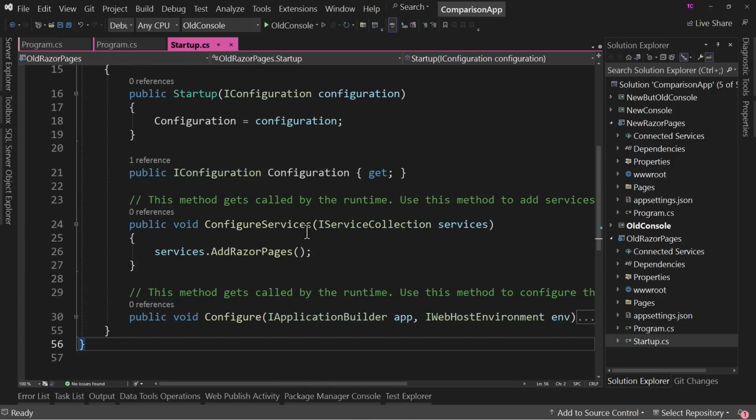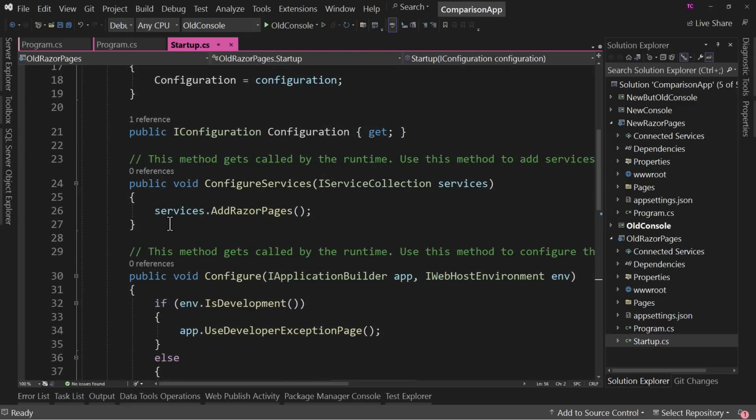And Startup is broken out so that, when you have the configure services, that's configuring dependency injection, and that's in one spot, so it's easier to see, oh, this is dependency injection. Here's all the stuff for that. And so it kind of encapsulates things a little better because it knows, well, yeah, for the demo and for the starting, you only have one line here, but the reality is you'll probably have lots of lines to configure your dependency injection.